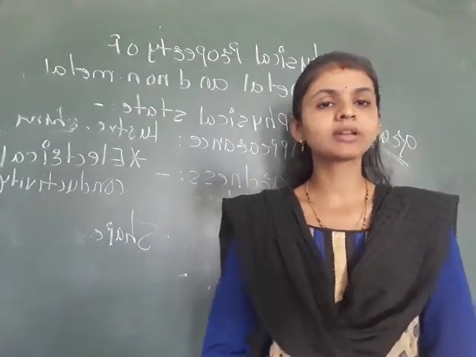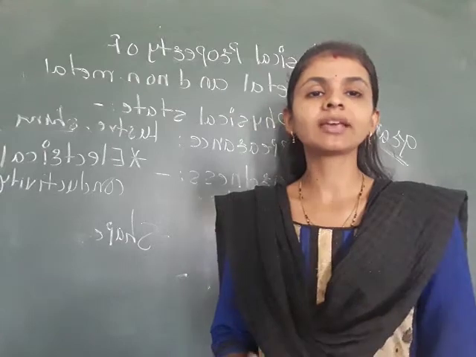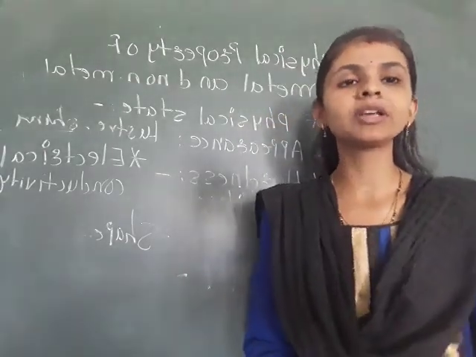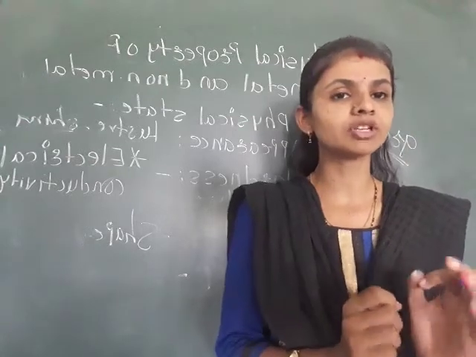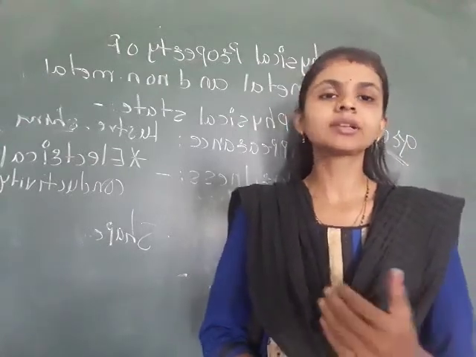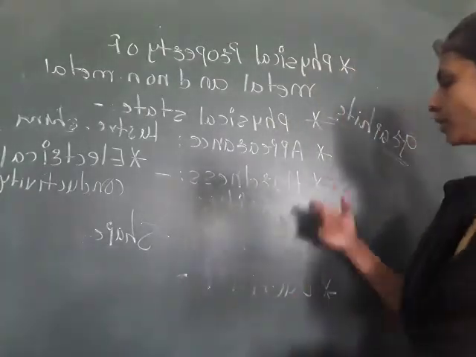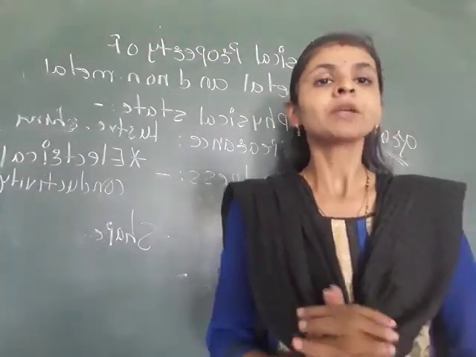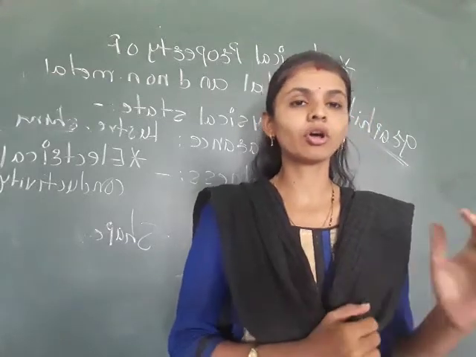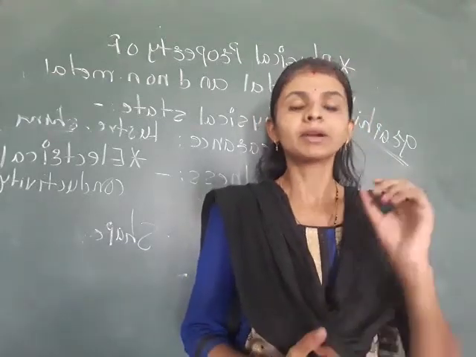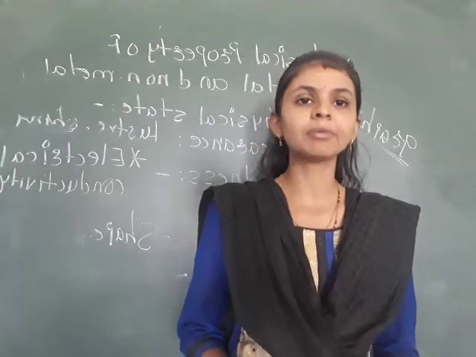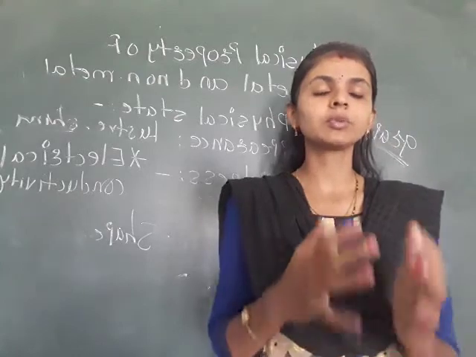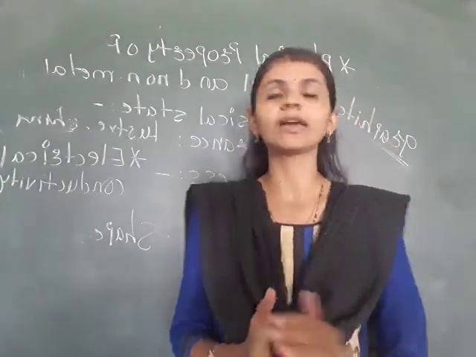But in case of the non-metals also some exceptions are there, like iodine and diamond. Diamond has the luster property. Diamond has a shiny surface, and iodine also has a shiny surface. Next one is hardness. All metals have a hardness property, but non-metals do not have a hardness property. But in that also the exceptional case is diamond. Diamond is the natural hardest substance.